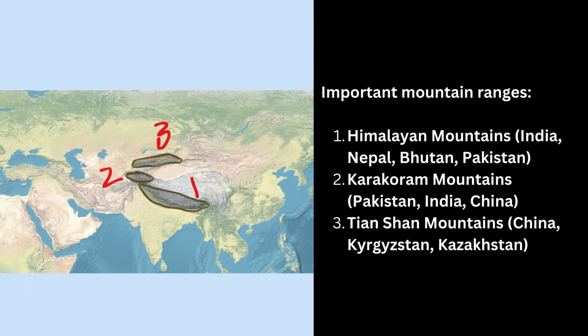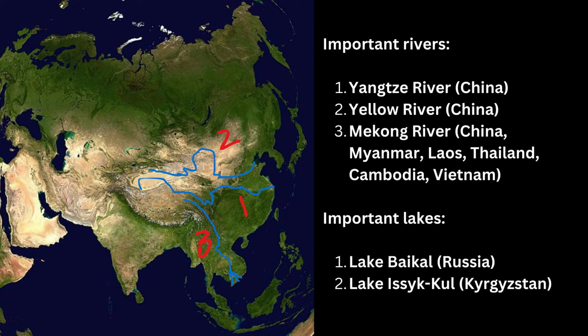Some major geographic features in Asia include mountain ranges like the Himalayas, Karakoram, and Tian Shan. Important rivers such as the Yangtze, Yellow, and Mekong rivers. Notable lakes are Lake Baikal and Lake Issyk-Kul.